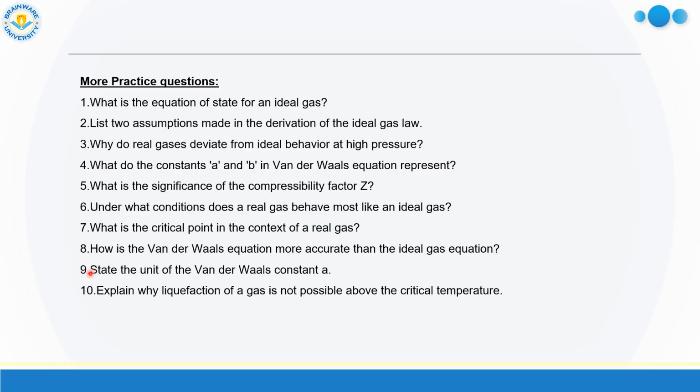Now number 9 question: state the unit of van der Waals constant a. I have already shown it. Now number 10: explain why liquefaction of gas is not possible above the critical temperature. Actually, above the critical temperature, the kinetic energy of the gas molecules becomes very large. So we cannot liquefy them by only applying pressure.